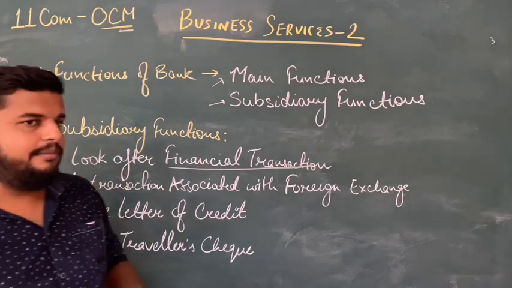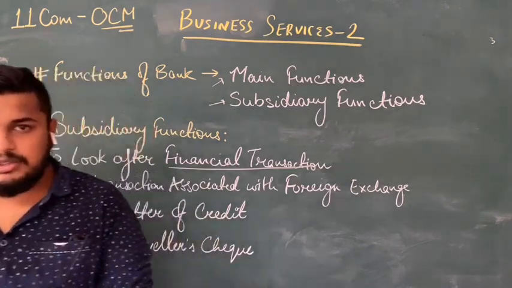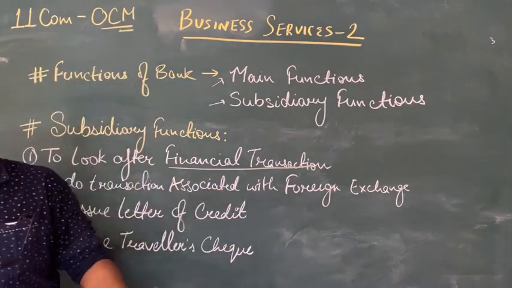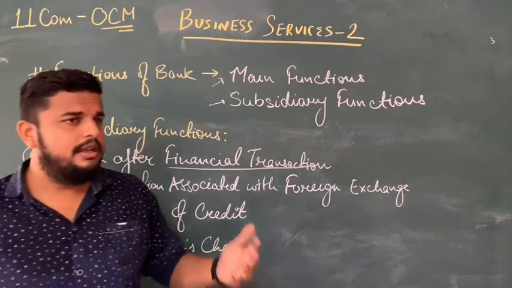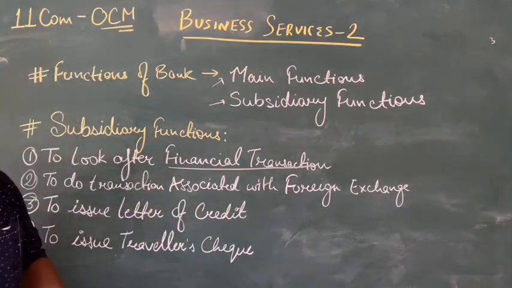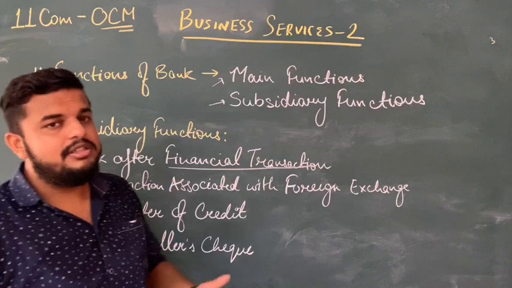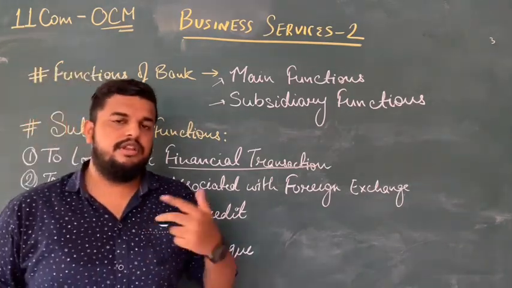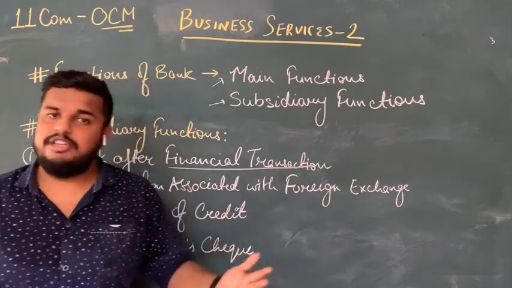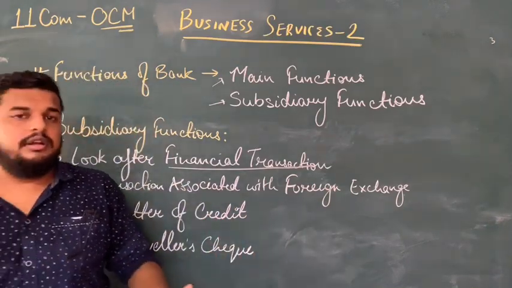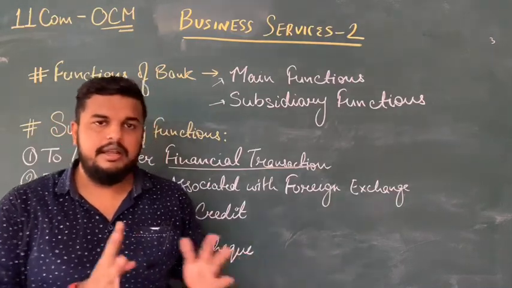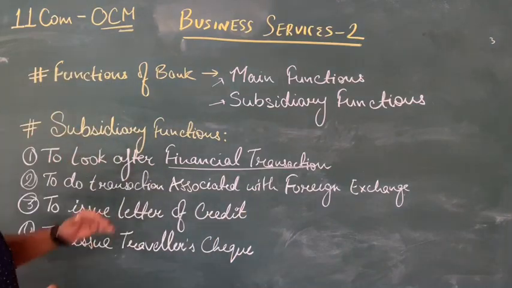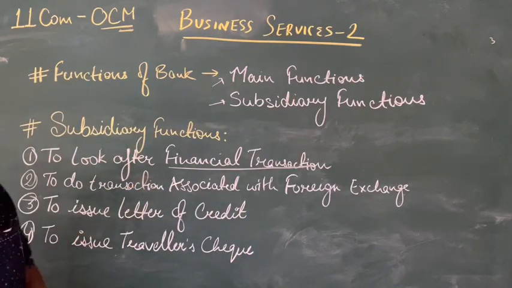Another financial transaction that banks nowadays keep track of and help us with, in this modern era, is the payment of electricity bills, D2H bills, and different types of bills. Banks have developed software which gives us reminders even for EMIs, medical insurance plans, health plans, investment plans, as well as for payment of bills and liabilities. Okay, so this is the kind of financial transaction that banks look after for the customers.